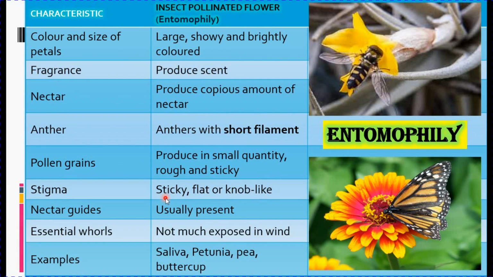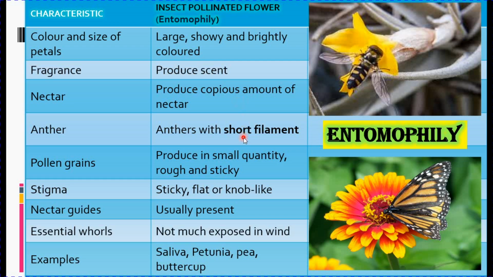Now what are the characteristics of these flowers? The flowers have to be large, showy, and brightly colored. They have to produce sufficient amount of scent and nectar in order to attract insects for pollination. Since it is insect pollination, the anthers are with short filaments.